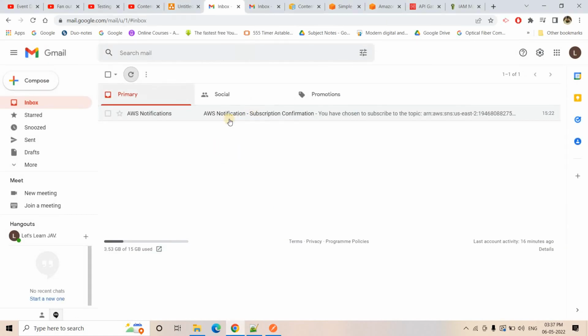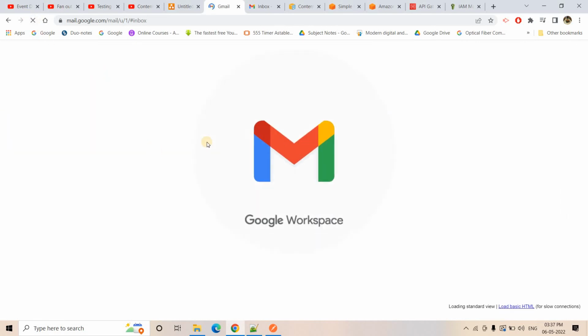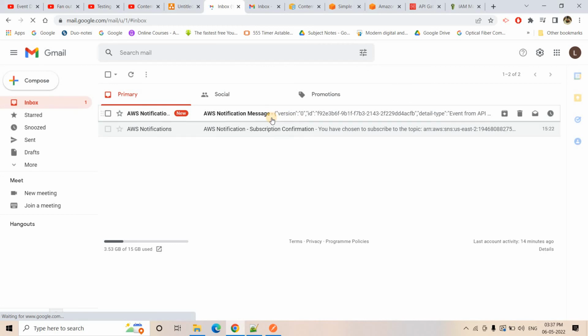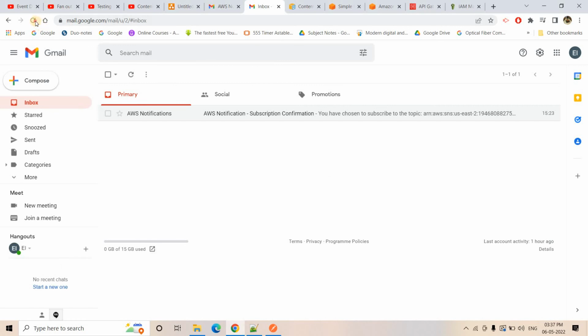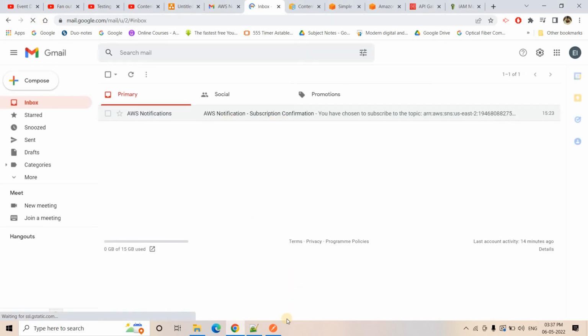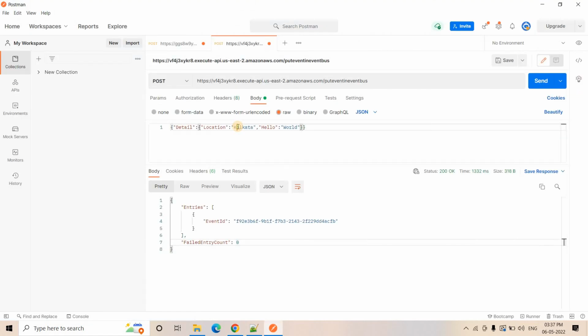If I go back to our mail and refresh this one, beautifully, one mail came, and if I expand that, in the detail part you will see location as Kolkata and then hello world. But in the other mailbox, if I refresh, no mail will come, because location Kolkata is only going to be filtered by rule 1. Rule 2 will not filter that.